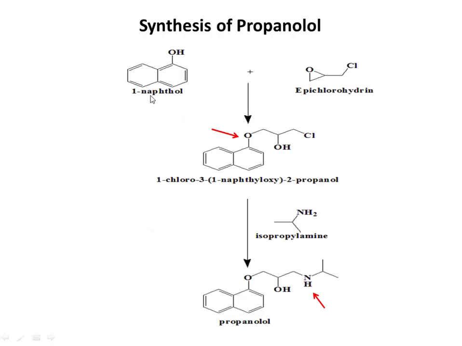Synthesis of propranolol starts with 1-naphthol and epichlorohydrin, which give rise to this compound. This compound further reacts with isopropylamine to give propranolol.